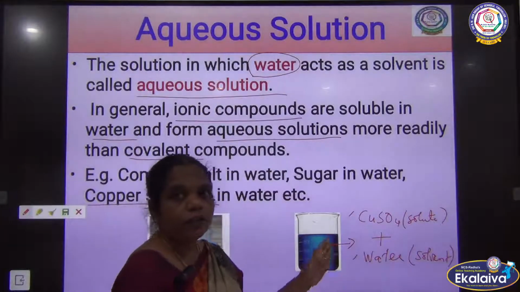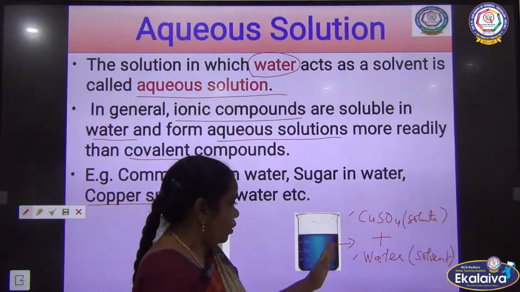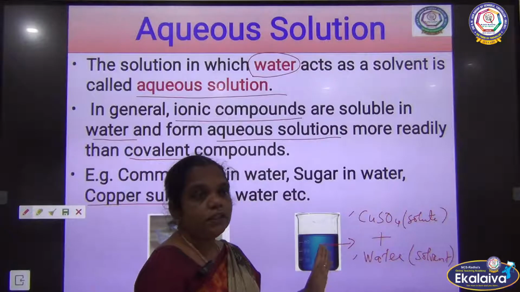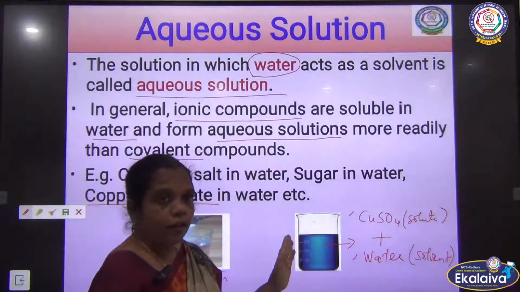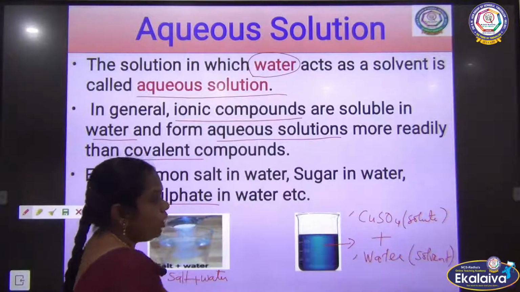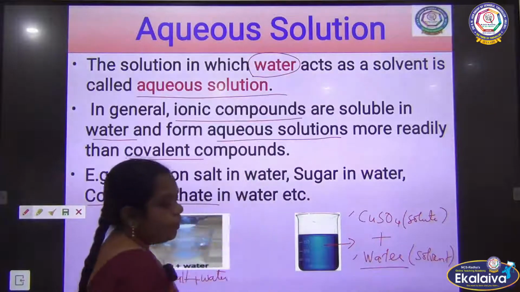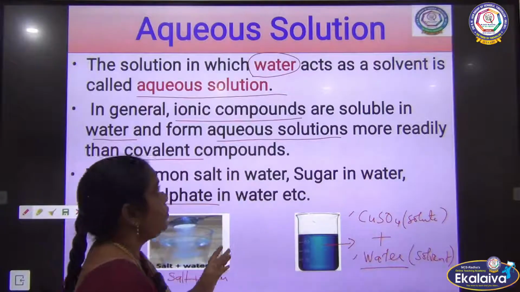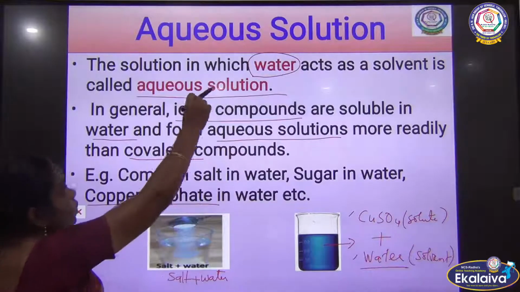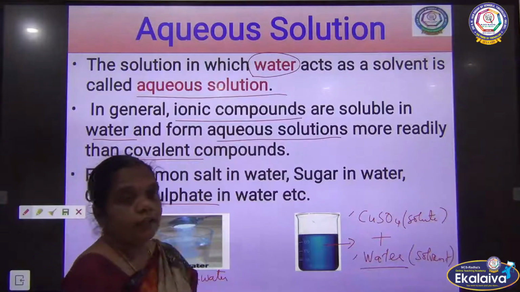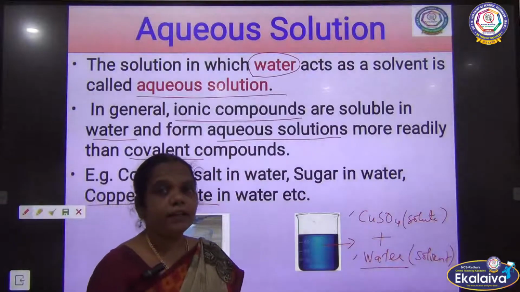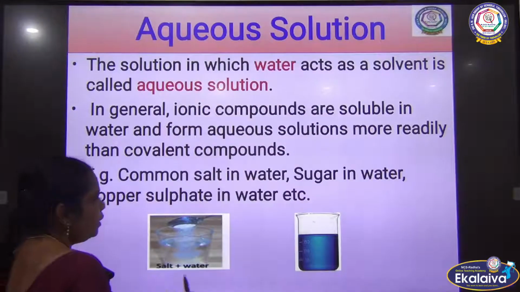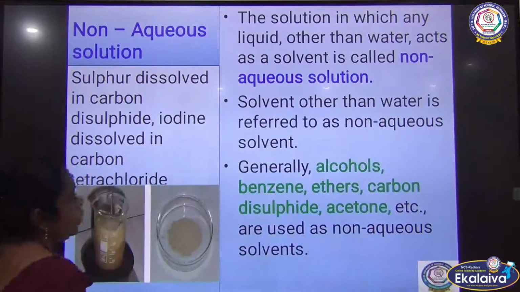After dissolving, the solute is dissolved thoroughly into the solvent to make a homogeneous mixture. This mixture is called the solution. Here water acts as a solvent, so it is called aqueous solution. So what is meant by aqueous solution? The solution in which water acts as a solvent is called aqueous solution.